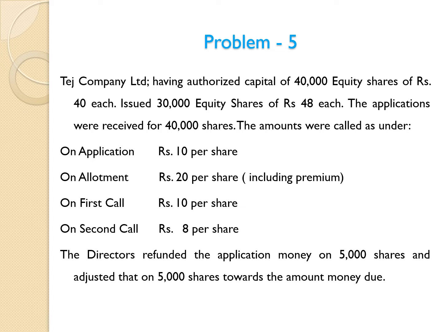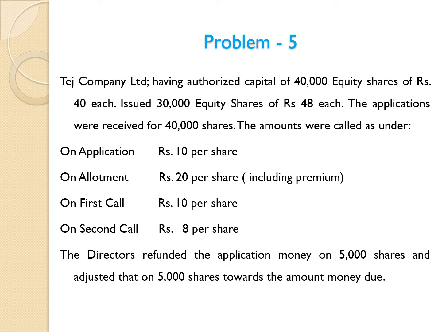Later on, we shall consider the base for making other entries, that is actual issued shares, that is 30,000 equity shares. These rupees 48 are collected in 4 installments: application, allotment, first call and second call. Premium amount is included in allotment.